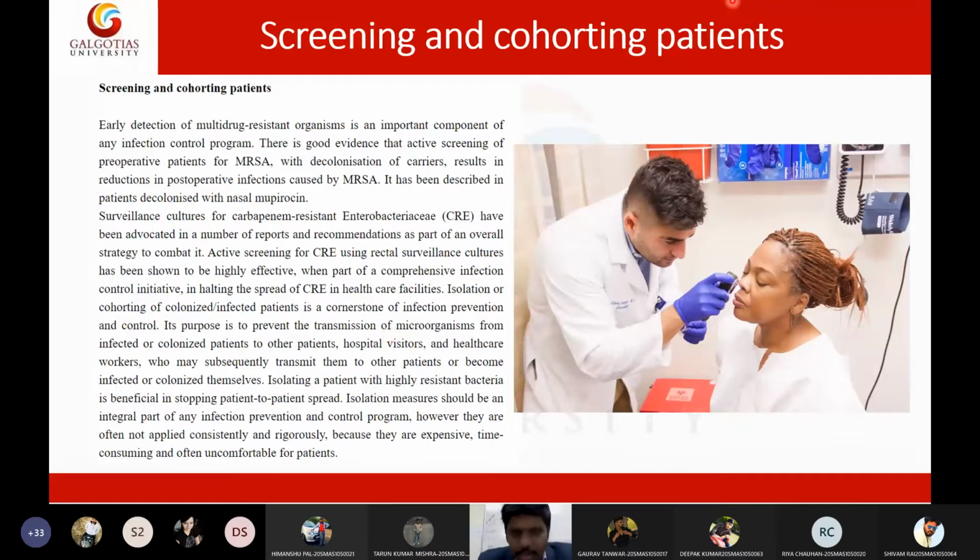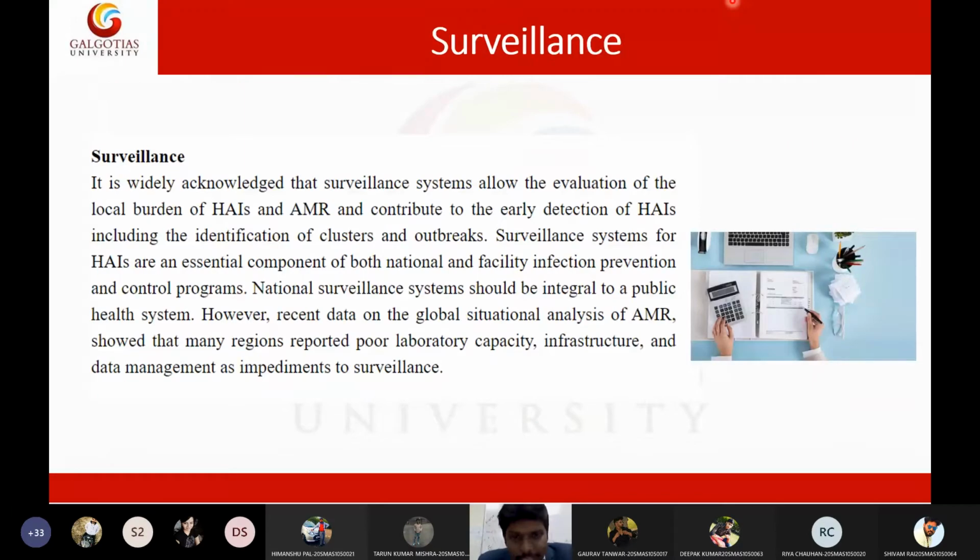Okay, so frequent screening of patients is important. Then surveillance. Surveillance means that in the community, we need to do frequent surveillance to see the status of the population. By surveilling the population, we may know of any possible future outbreak. Any viral or pathogenic outbreak can be identified immediately, and we can start giving public awareness and prevent the infection right in the beginning.